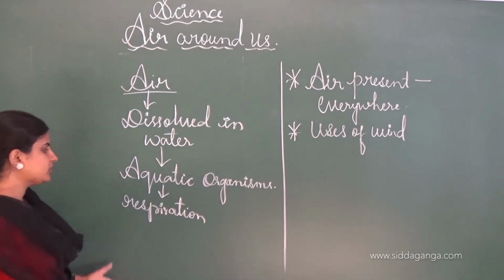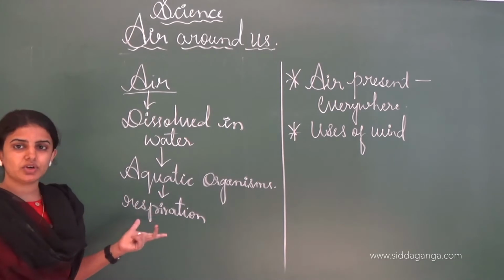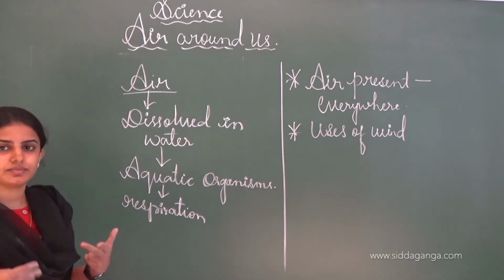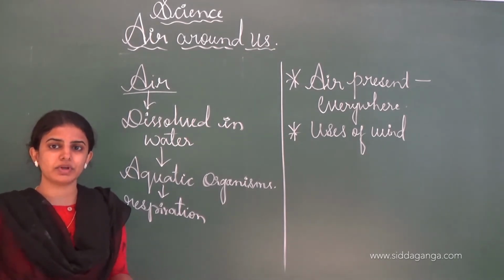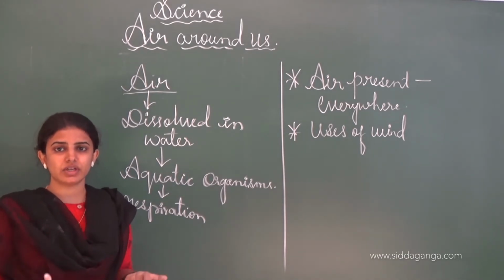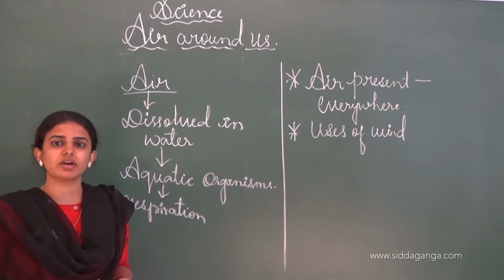For respiration, these aquatic organisms utilize the dissolved air which is present in the water. Terrestrial animals have different respiratory organs, like human beings having lungs. Through the lungs we inhale oxygen and exhale carbon dioxide.